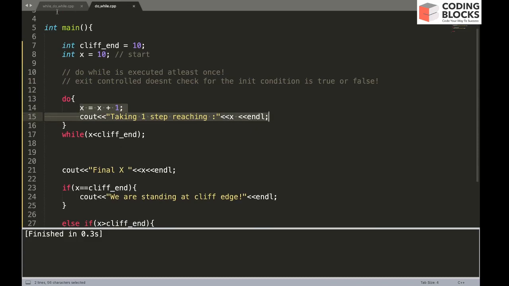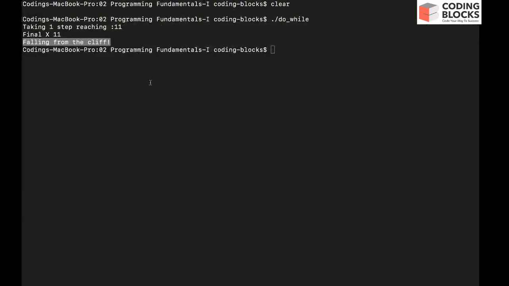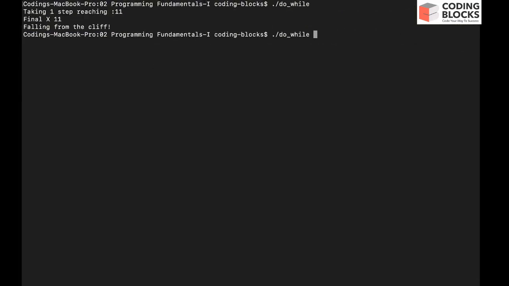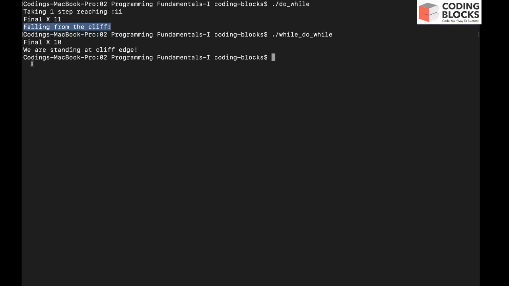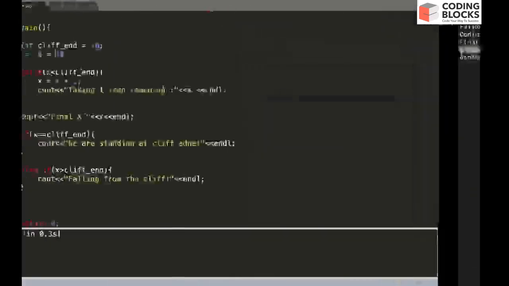So this is how you write a do while loop, and the main difference between a while loop and a do while loop is that while is an entry control loop, which means before executing any instruction of the loop, you will check the initial condition. If I do the same thing with while, you will see it will remain at 10 and it will not fall from the cliff. So let me execute the while loop. It is still at 10 and we are standing on the cliff edge, whereas do while says fall from the cliff. This is the main difference between a while loop and a do while loop.